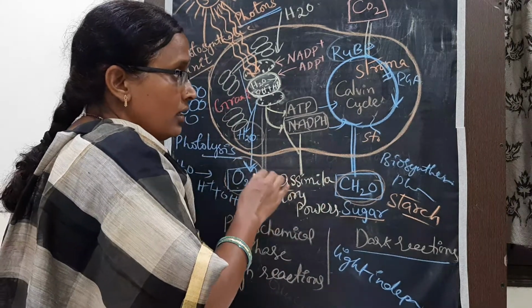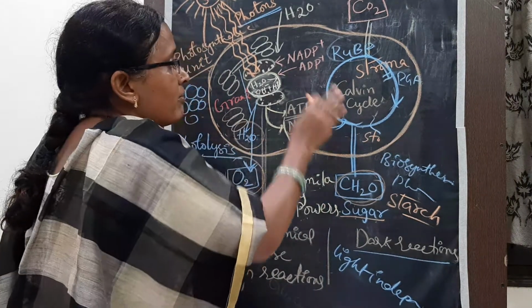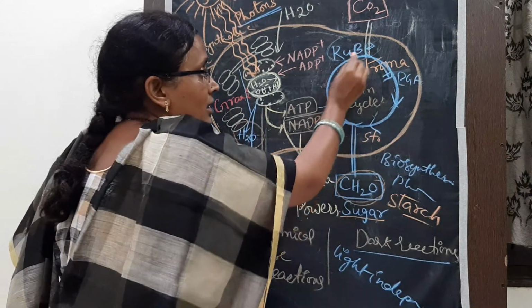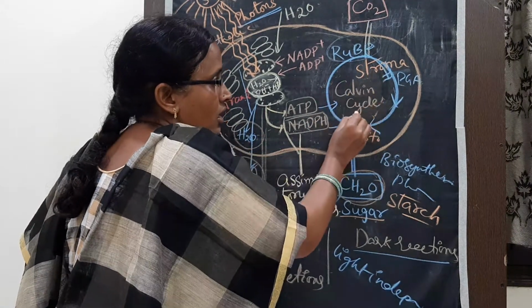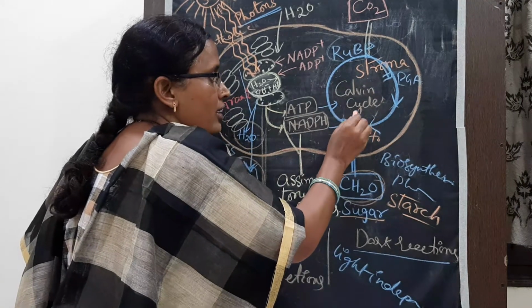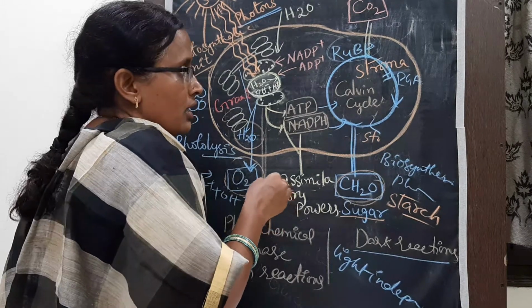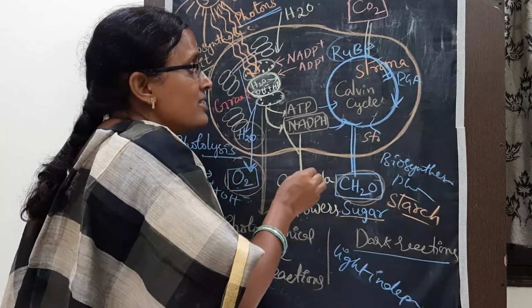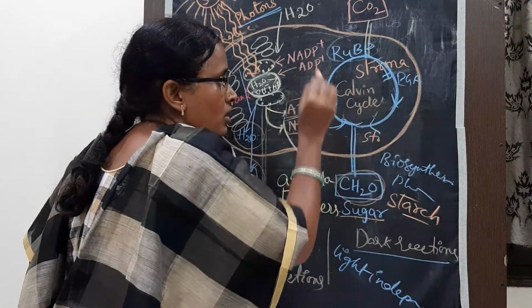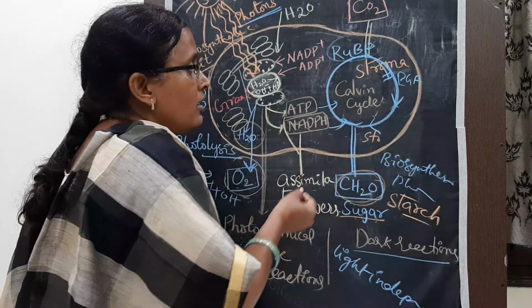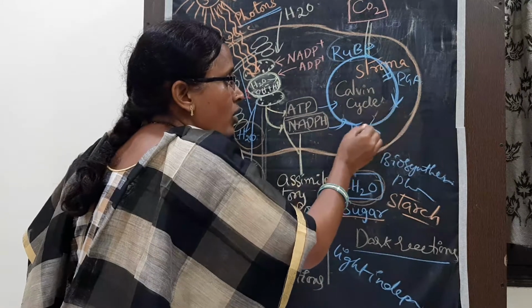So this is the total summary given in the form of this diagram, and this is the biosynthetic phase or dark reactions. The scientist Melvin Calvin did research on what happens when carbon dioxide enters into the plant, and he revealed all the reactions.